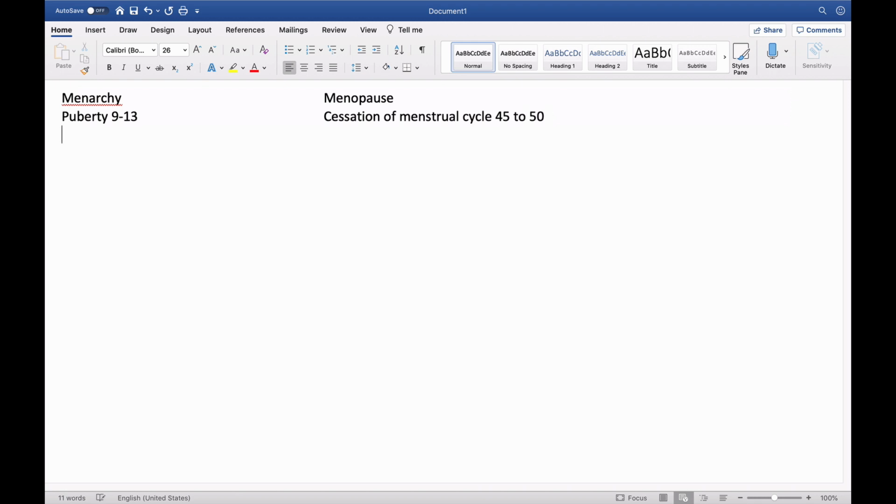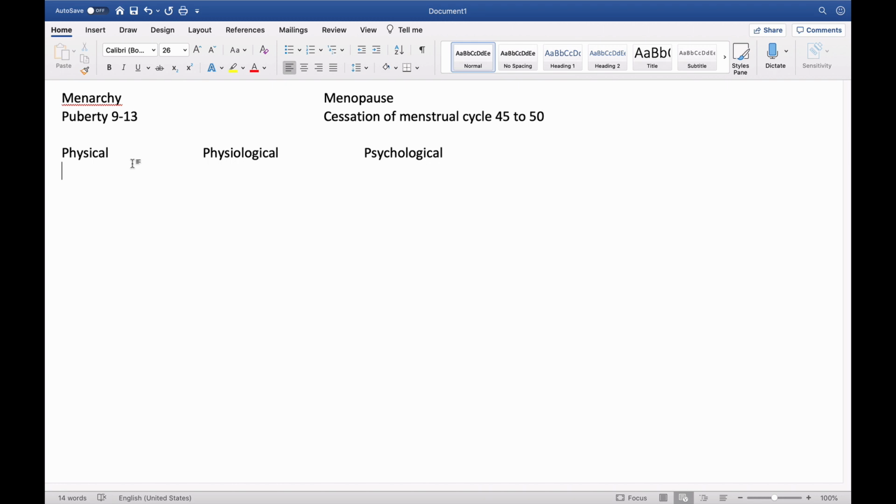Okay, so in this there are 3 changes taking place: physical changes, then physiological changes, and psychological changes. What is the physical change? In menarche, what happens?